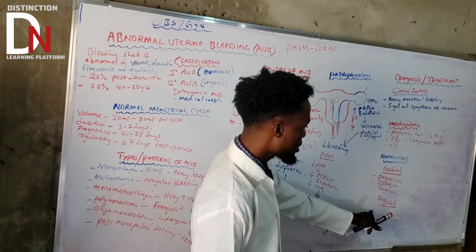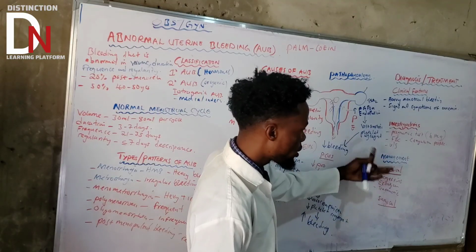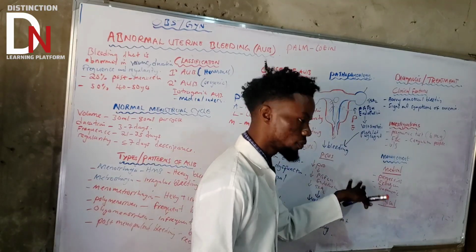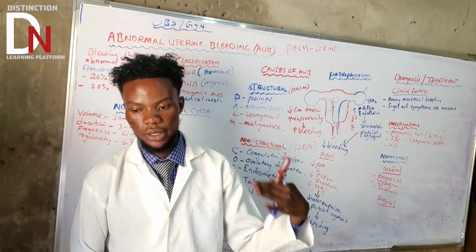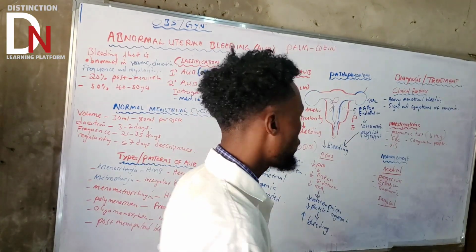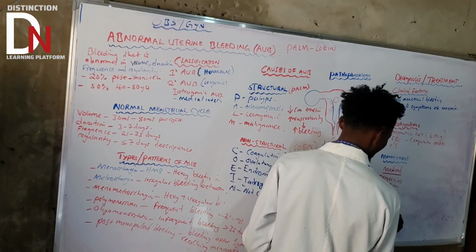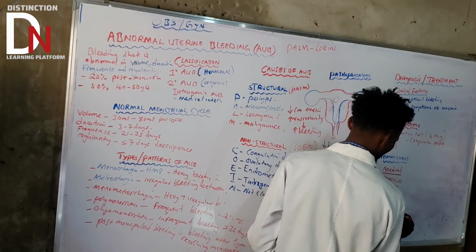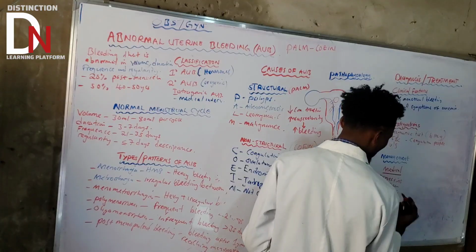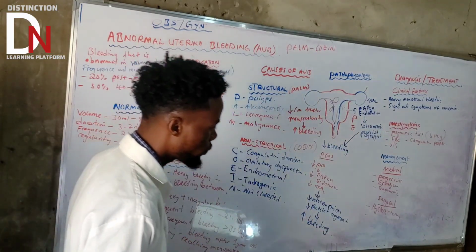Then under surgical management, maybe medical management is not possible. The last resort that you can do is surgical management. You can do hysterectomy, where you just remove the whole uterus, because it is the one causing the bleeding.